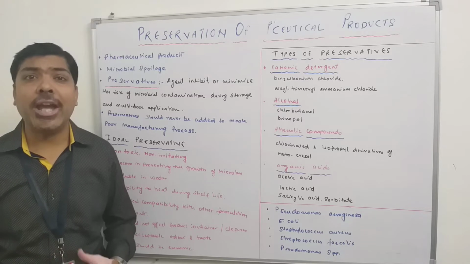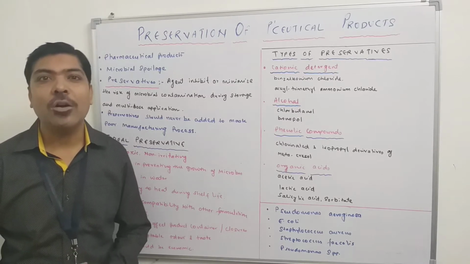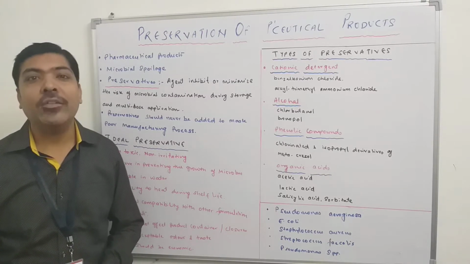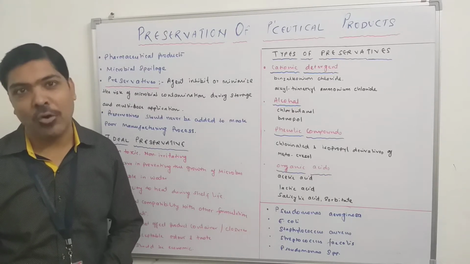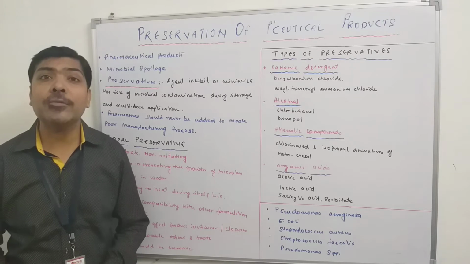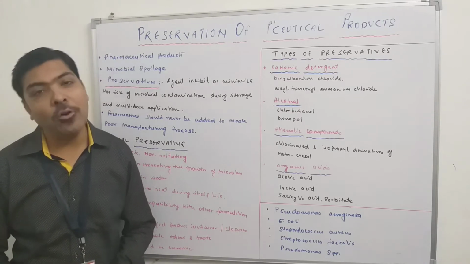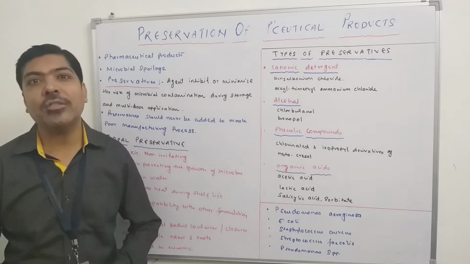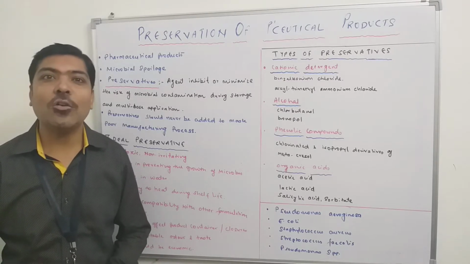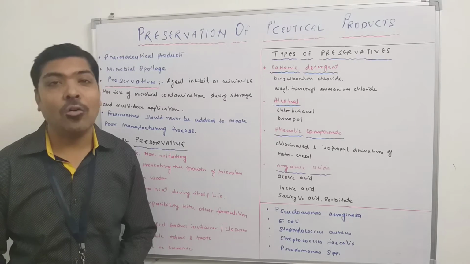Because of the activity of these microorganisms on the pharmaceutical product, various physical and chemical changes may occur, and the product becomes so deteriorated that it cannot be consumed by the patient. Because of the spoilage, various organoleptic features also change.